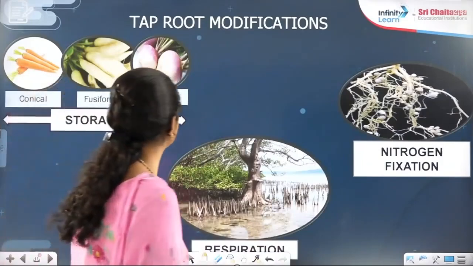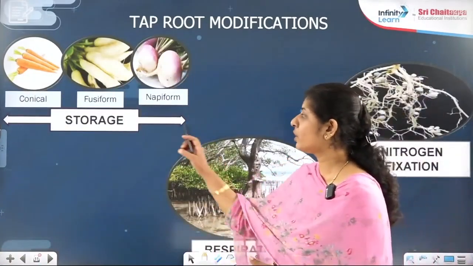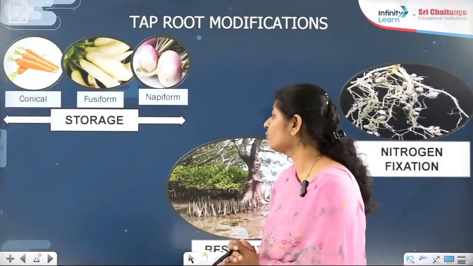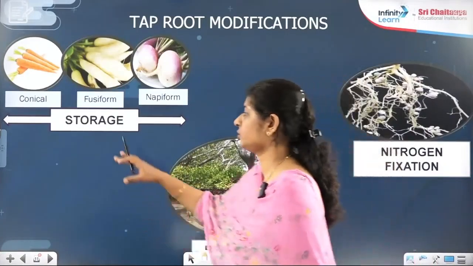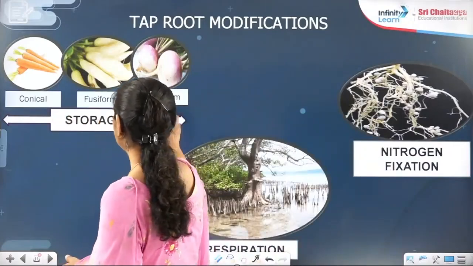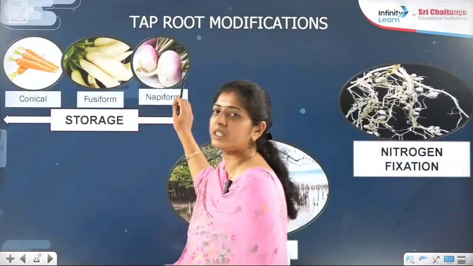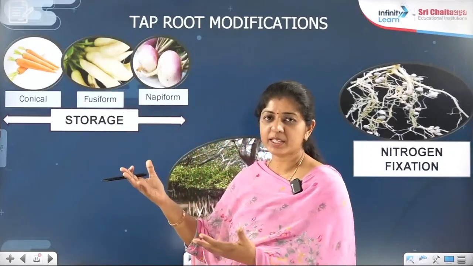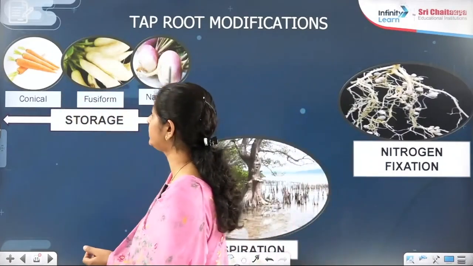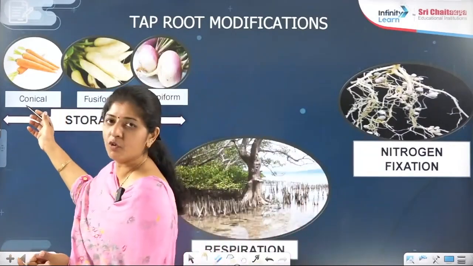Okay, we are talking about the taproot modifications. So first we are talking about the storage, ample amount of food, respiration and nitrogen fixation. Coming to storage, you are having conical, fusiform, napiform, right? Carrot, radish, turnip. Common examples. Carrot, radish, turnip are there in front of you.